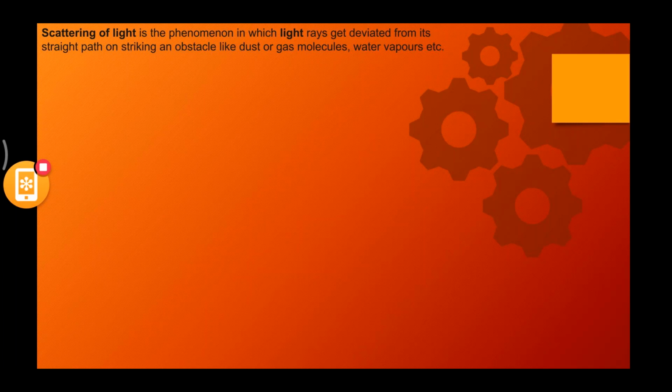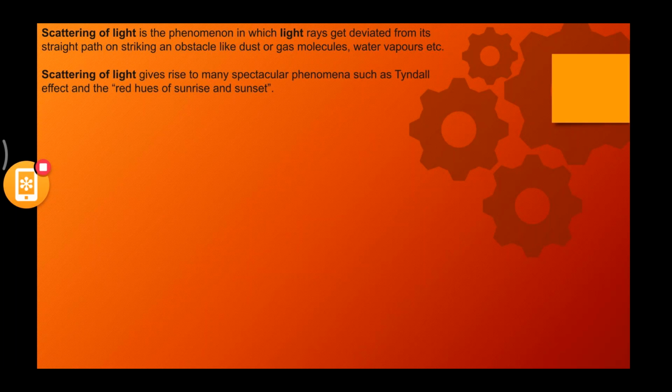Basically, scattering of light gives rise to many spectacular phenomena such as the Tyndall effect and the red hues of sunrise and sunset. That's why most people, when they visit different places, like visiting places like Konark, wherever they can see a sunset or sunrise.